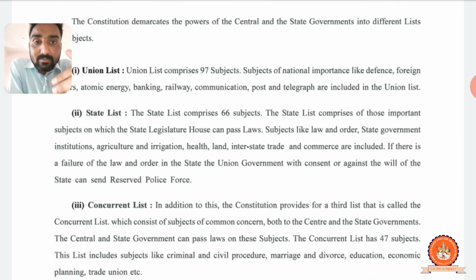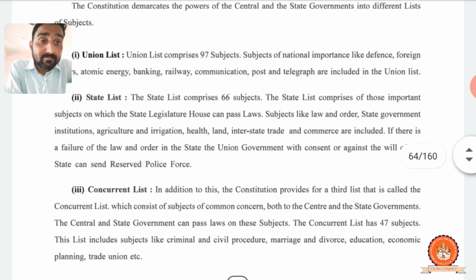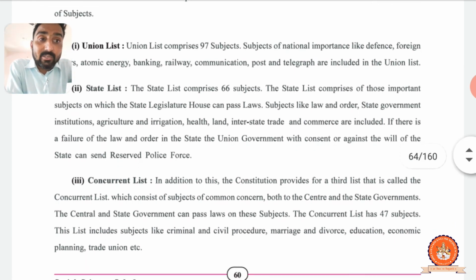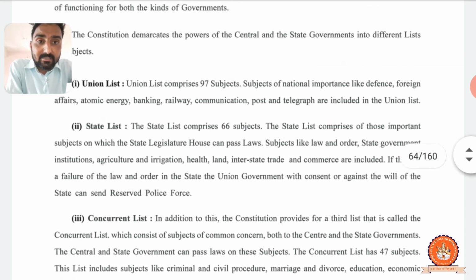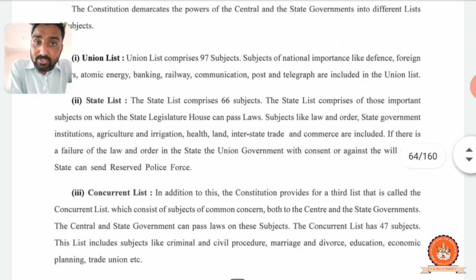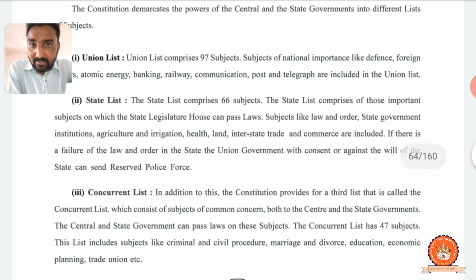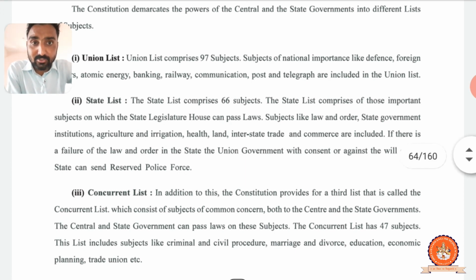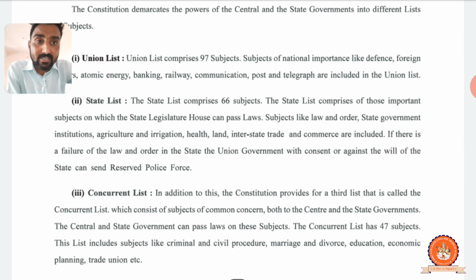Which subjects are included in the state list? Here some are important: law and order, state government institutions, not central government. Agriculture and irrigation, obviously, decisions are taken by the state government. Health is also handled by the state government. Land and all that.